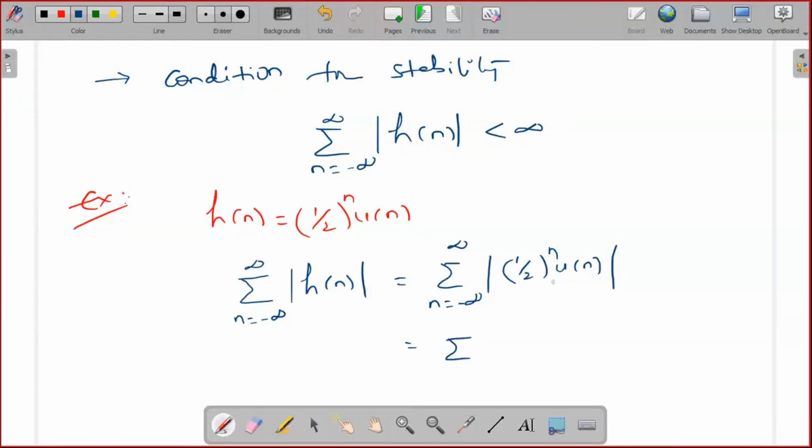Here the 1 by 2 whole power n is multiplied with u of n. So u of n exists only for the positive time and it is 0 for the negative time. So the complete product is 0 for the negative time. So the summation exists only for the positive time interval, 0 to infinity 1 by 2 whole power n, and over this portion, 0 to infinity, u of n is 1.